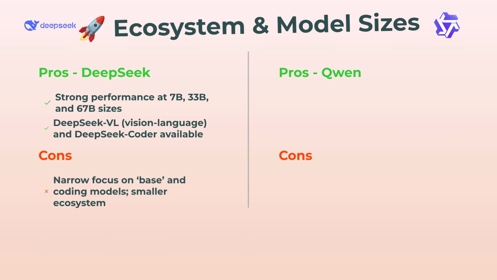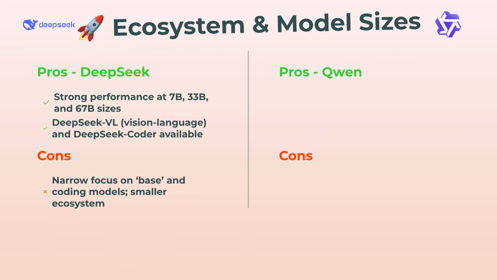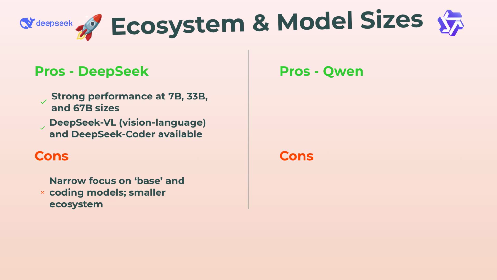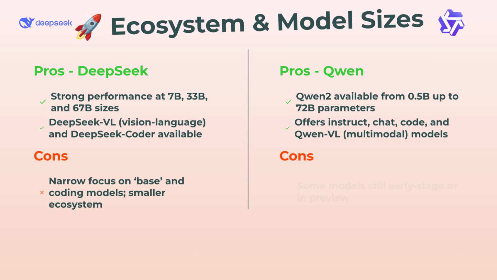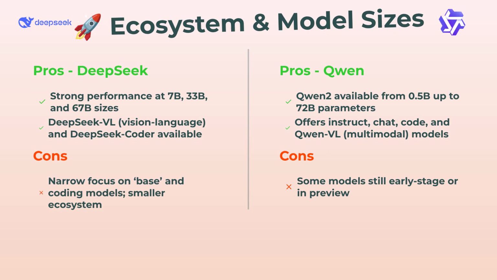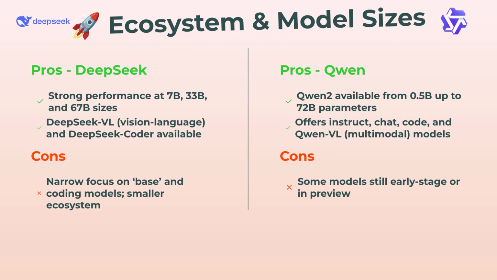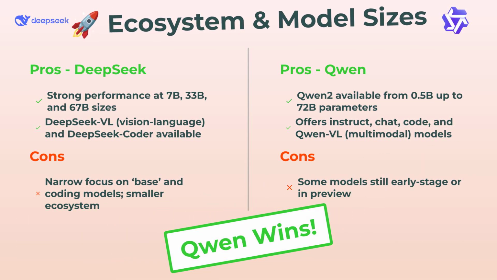Ecosystem and model sizes. If you love choices and flexibility, this one's kinda fun. DeepSeek gives you pretty strong performance at popular sizes. You've got 7B, 33B, and 67B options, and even some cool specialty models for vision or coding. But it's mostly focused on a few main types. Qwen? They're dropping everything from tiny 0.5B models up to a massive 72B, and they've got code, chat, multimodal, you name it. Some things are still new or in preview, but if you want a giant playground to tinker with, that's totally in Qwen's favor.